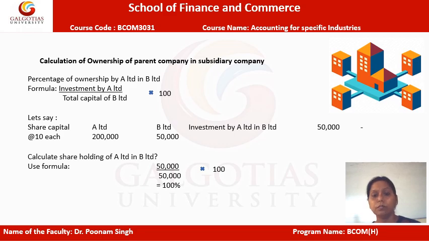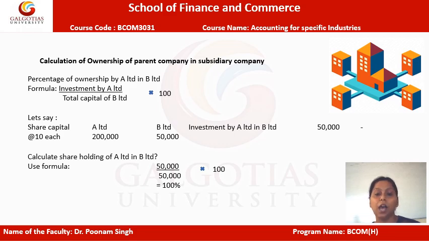Now on the other side, we can see that some investment has also been made by A Limited in B Limited. So apparently company A has made some investment in B, and with how much amount? The investment has been made with 50,000 rupees.